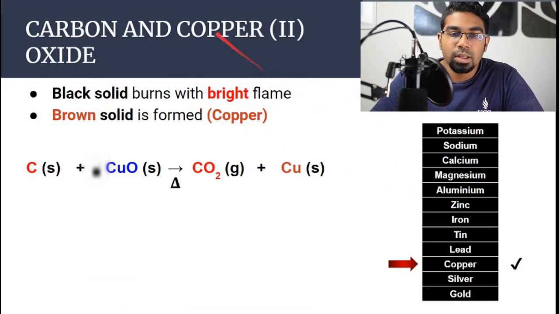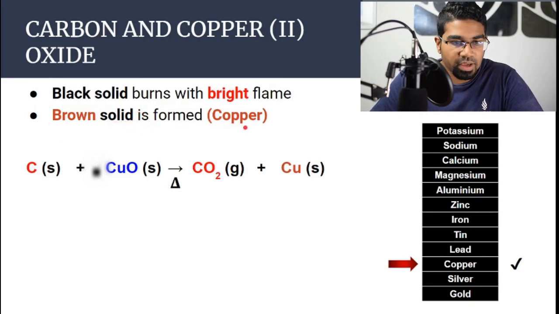When we burn copper 2 oxide together with carbon powder, now the black solid here also refers to copper 2 oxide. Copper 2 oxide is black. The black solid burns with a bright flame. There is a visible reaction that takes place. After it burns in a bright flame, a brown solid is formed. Remember, copper is a brown metal. So the brown solid that is formed is actually copper.